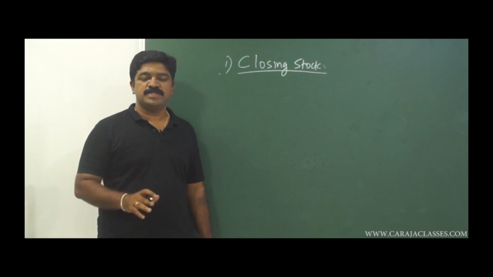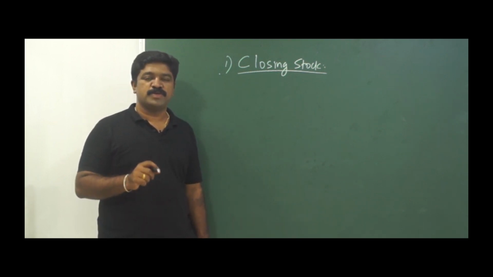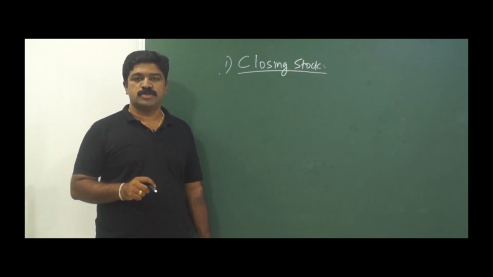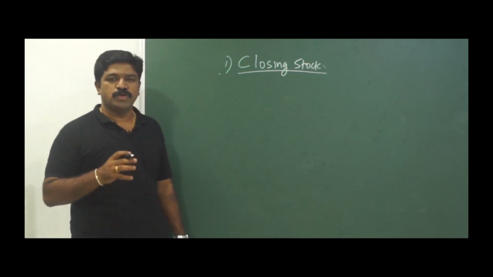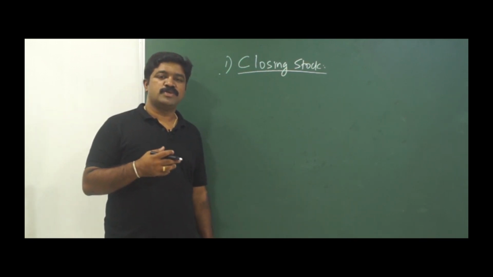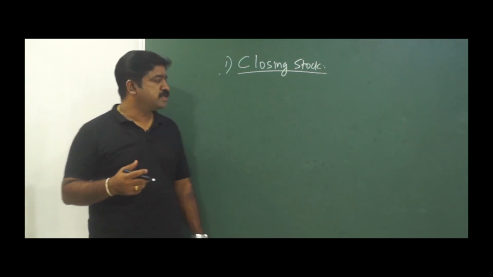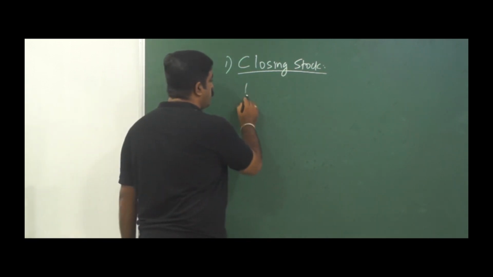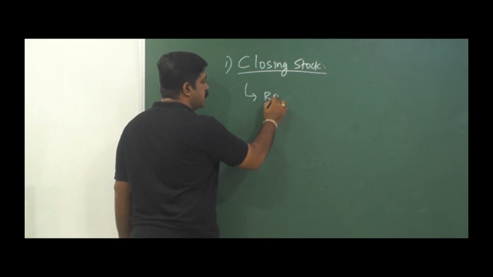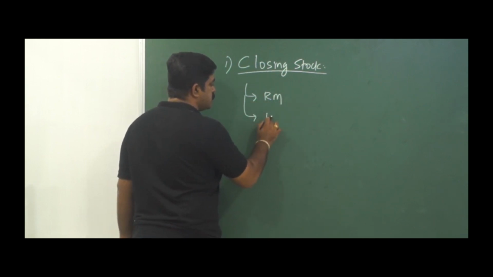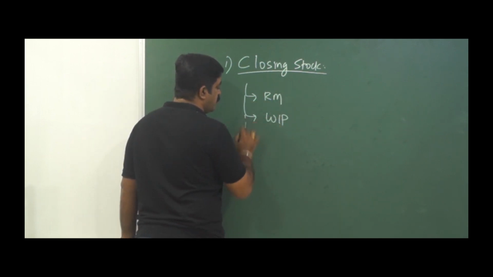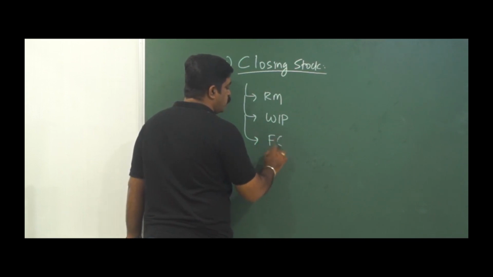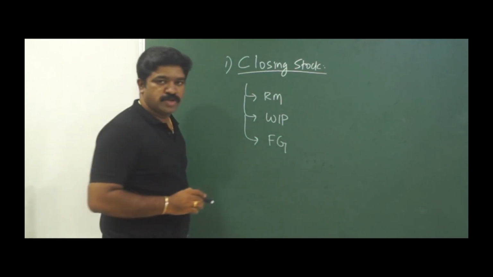Let's move on to the first adjustment entry in preparation of the final accounts, that is closing stock. Closing stock, what do we mean by closing stock? These are all basically idle resources which can be in the form of raw material, work in progress, finished goods. But what do we mean by closing stock here?